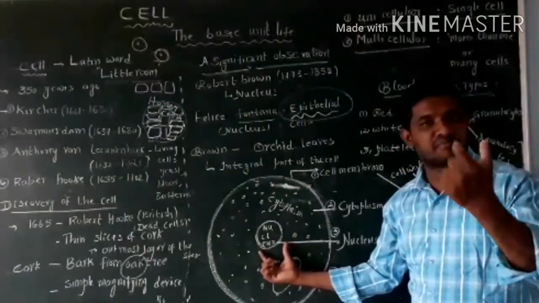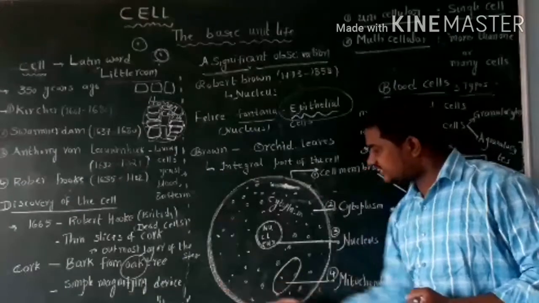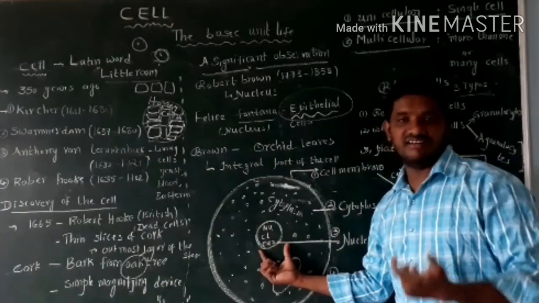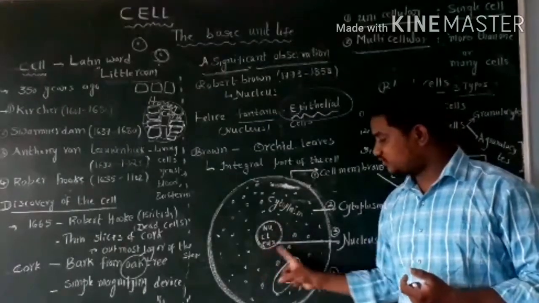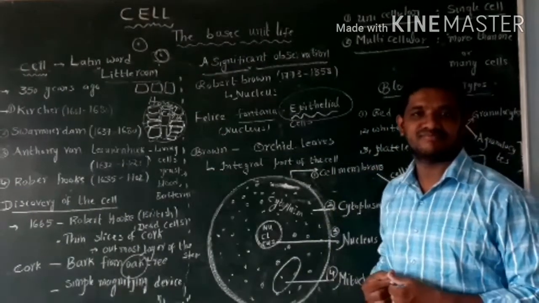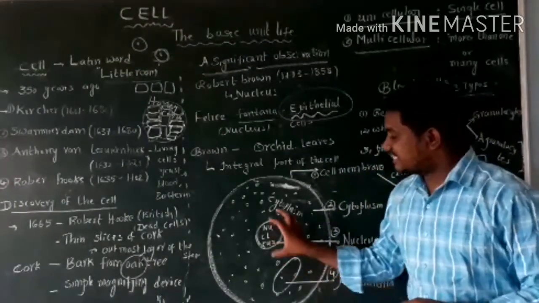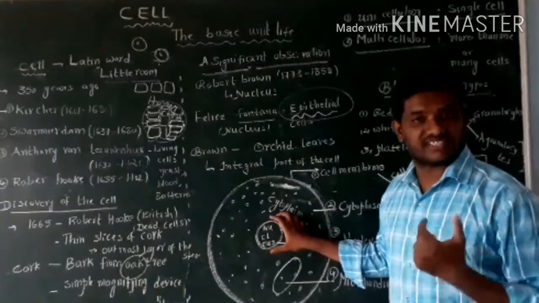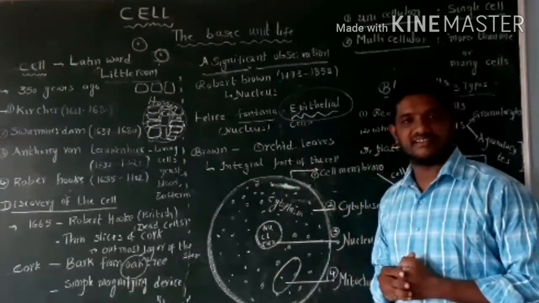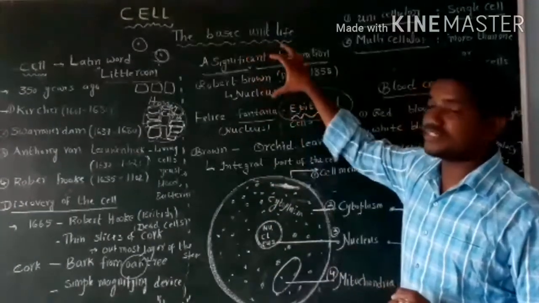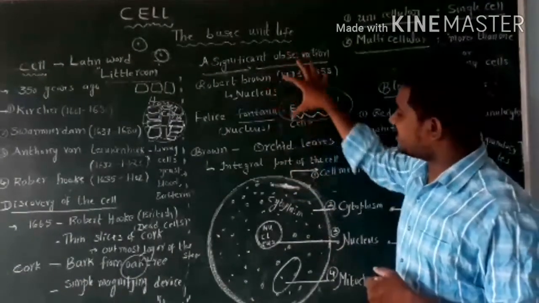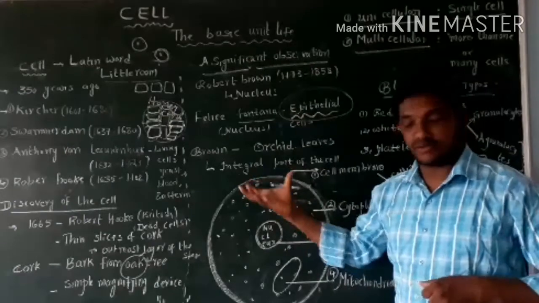It is the center part of the cell. See, this is the cell. The center part of the organelle. The cell organelle is called as nucleus. A round dense body is called as nucleus. It is the main important part of the cell, so it is called as an integral part of the cell. Who discovered? Robert Brown. This is a significant observation by Robert Brown.